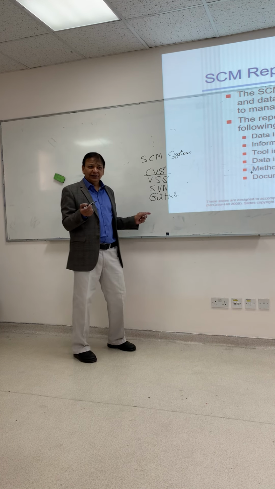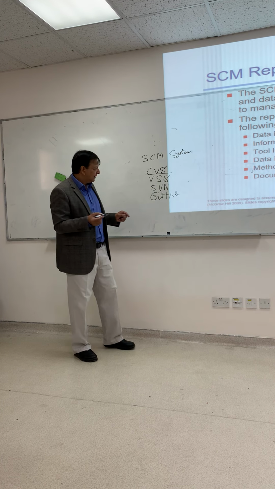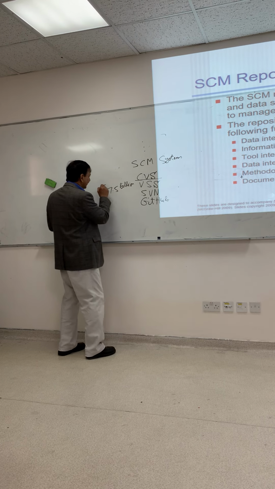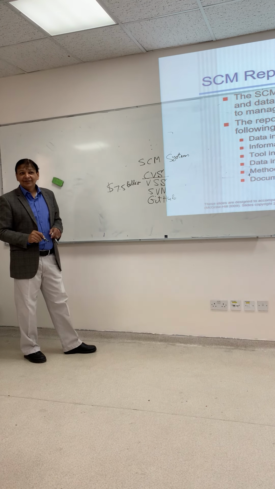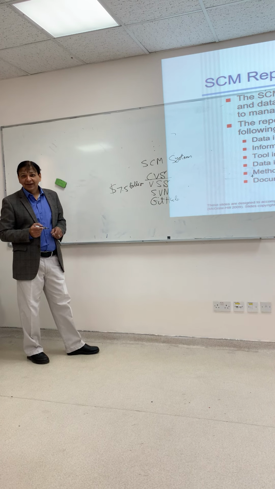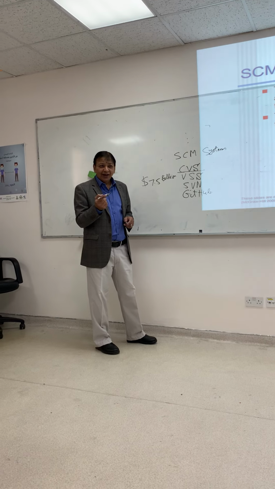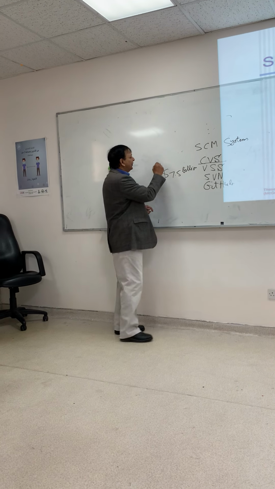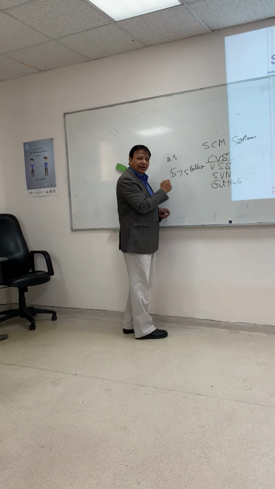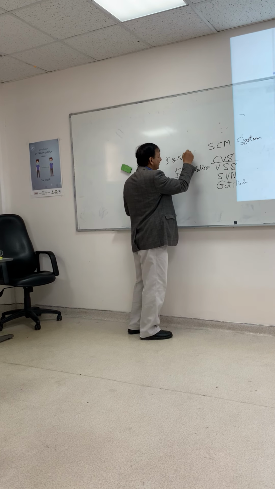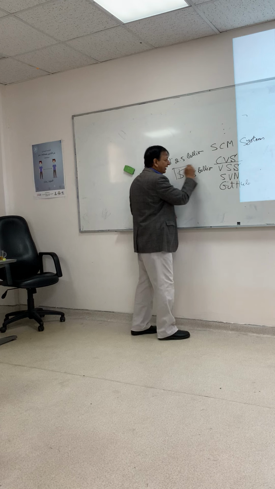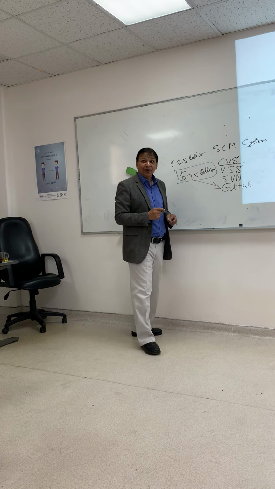Then Microsoft purchased it at the cost of $7.5 billion. How much cost? $7.5 billion, from Linus Torvalds. And you heard about the Minecraft game. It was purchased by Microsoft at the cost of only $2.5 billion. And GitHub, $7.5 billion.